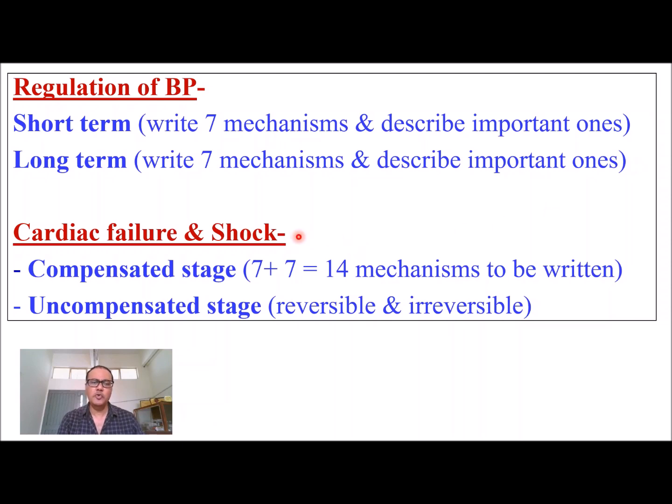Over and above, we have two more clinical questions from CVS: cardiac failure and shock. And in both conditions there are two stages: compensated stage and uncompensated stage. So in the compensated stage of both cardiac failure and shock, we can mention all these seven short-term and seven long-term, 14 mechanisms, and these mechanisms correct or cure this stage of shock and failure even without outside therapy. So these can be mentioned.